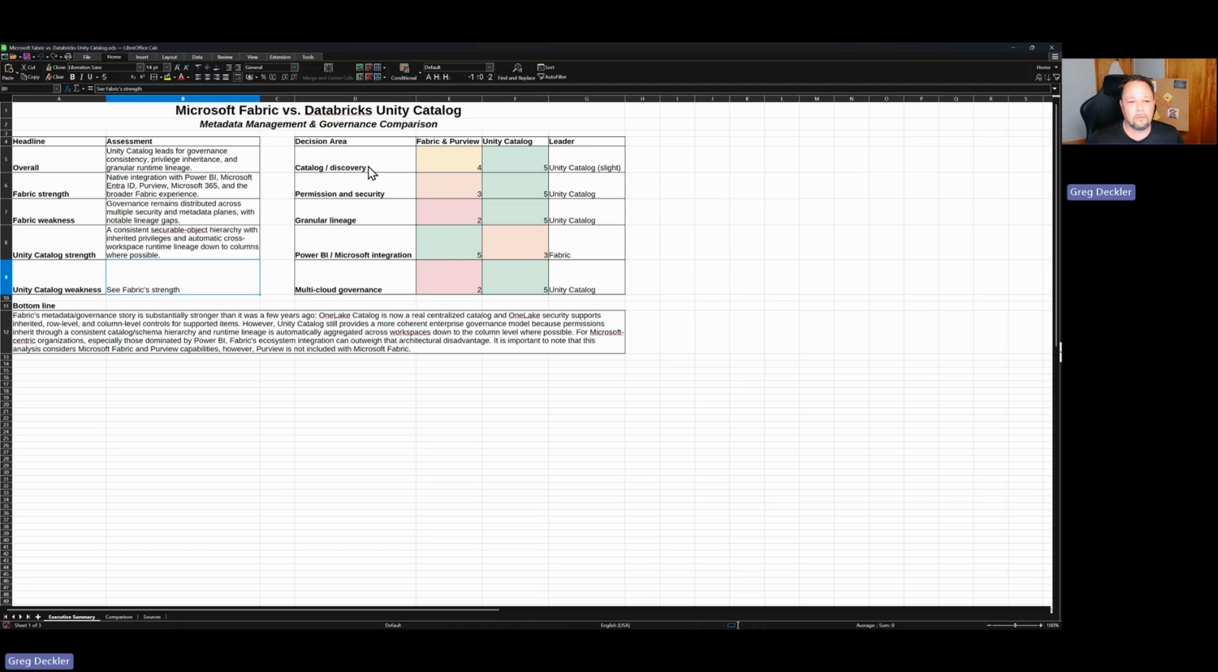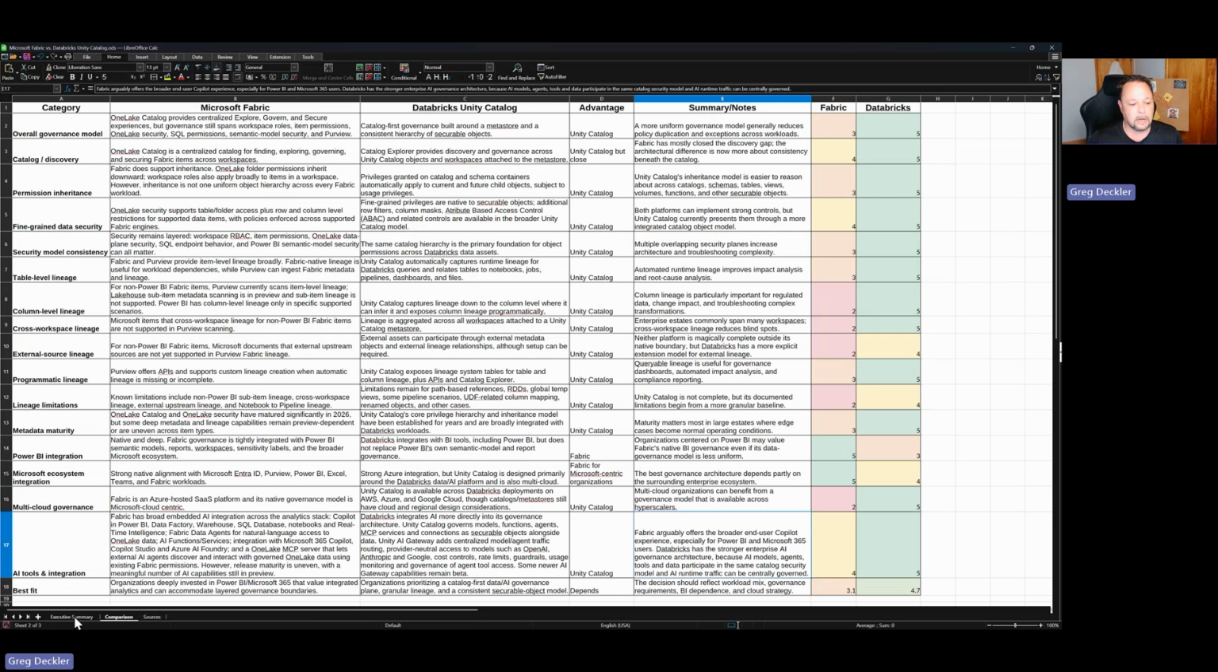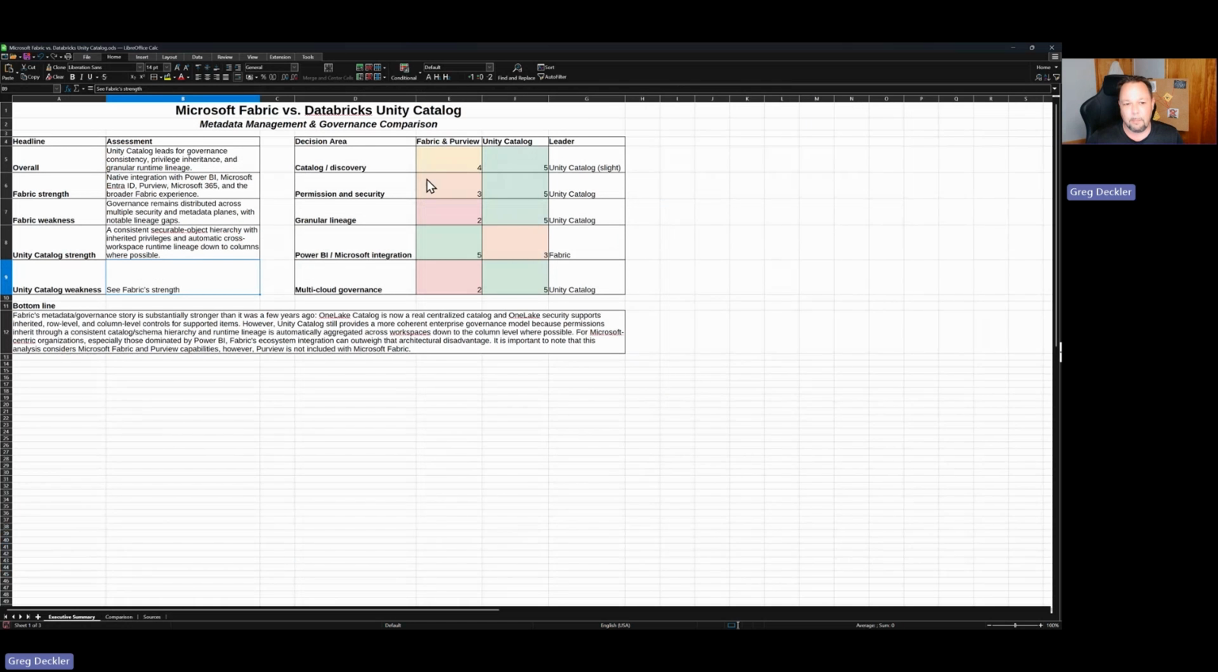All right, so I broke this down into five main categories: catalog and discovery, permission security, granular lineage, Power BI and Microsoft integration, and multi-cloud governance. I'll show you in the detailed comparison which lines correspond to what. But for catalog and discovery, this is close. I think Unity Catalog has a slight edge here, but not by much. So it gets a 5, and you could maybe even give Fabric a 4.5 if you wanted to.